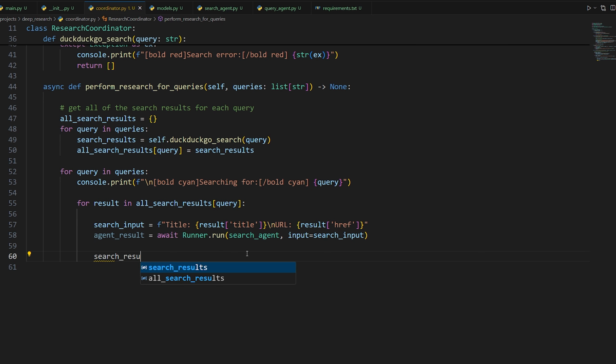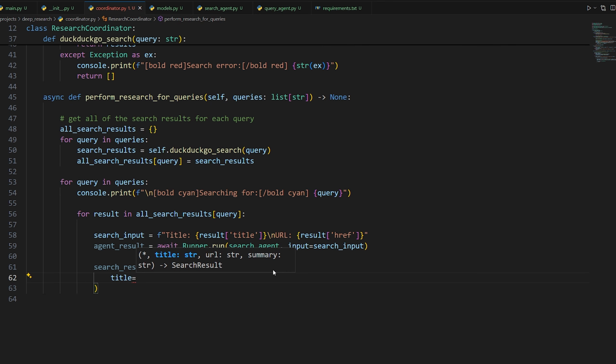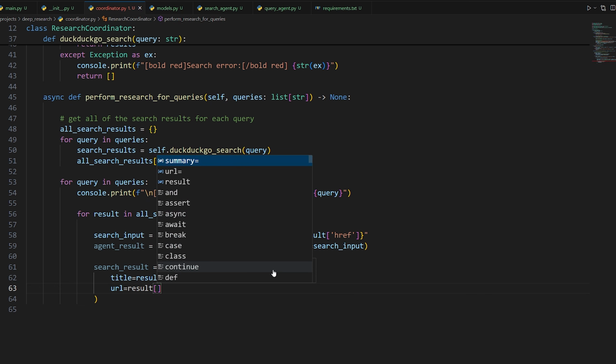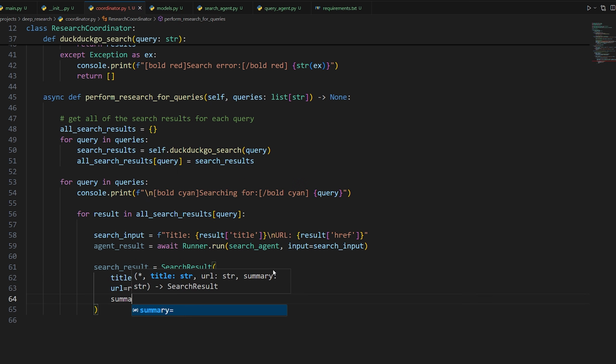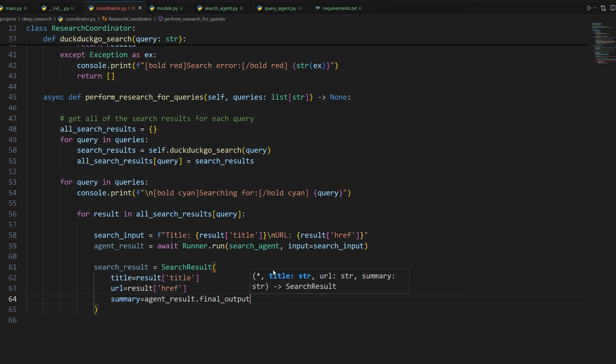So search result is equal to search results, which we're going to import. We'll store the title, so result title. We'll store the URL, result href, and then our summary, which is going to be from our agent result. So agent result dot final output, like that.